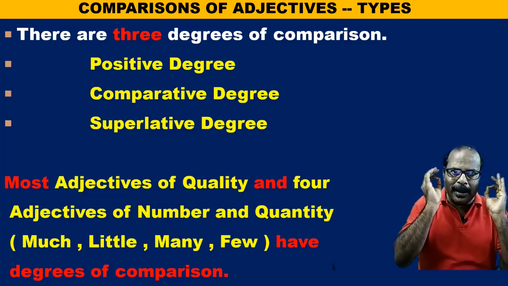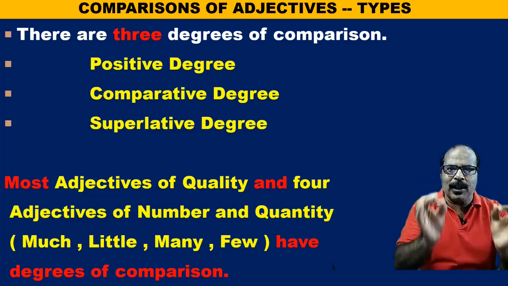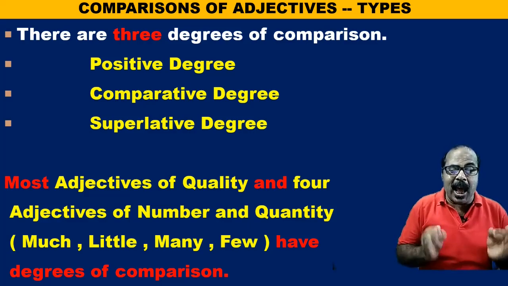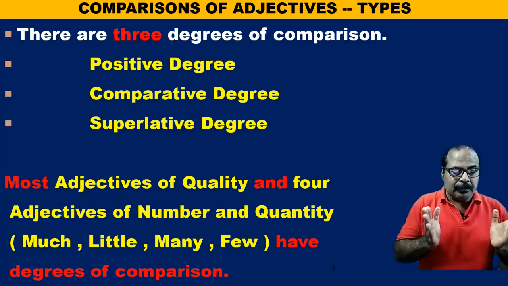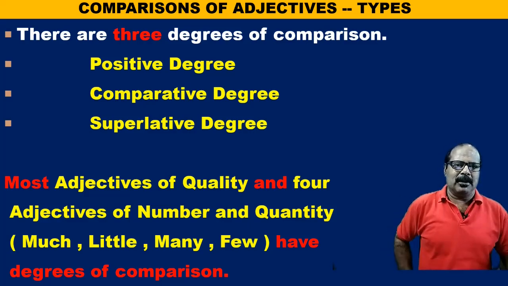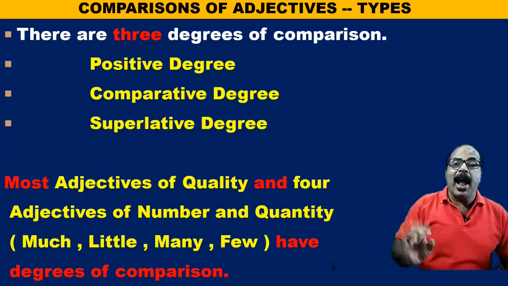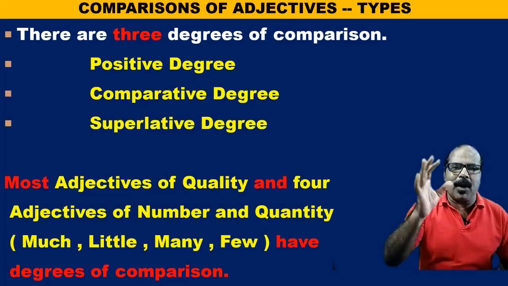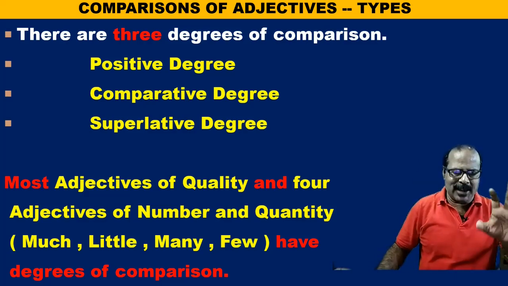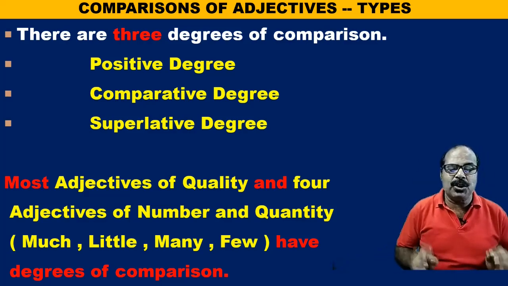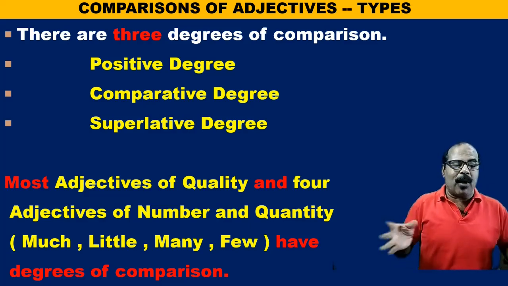Please remember it clearly, almost all the adjectives of quality have the degrees of comparison, and there are only 4 adjectives of number and quantity, 2 adjectives of number and 2 adjectives of quantity.